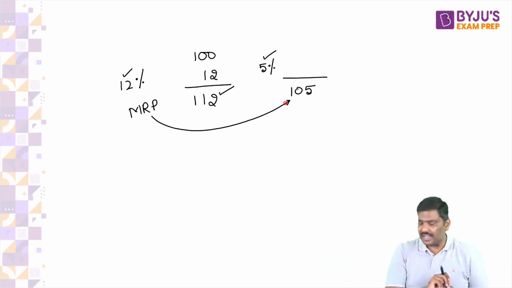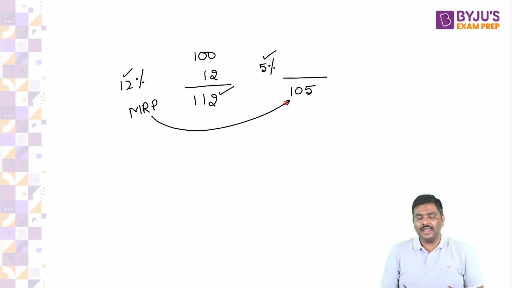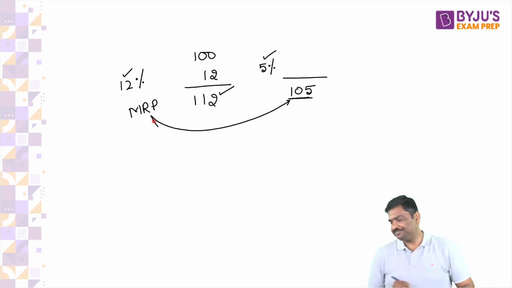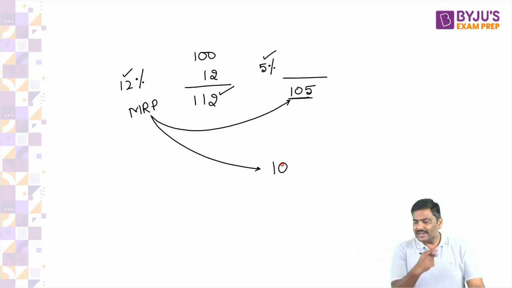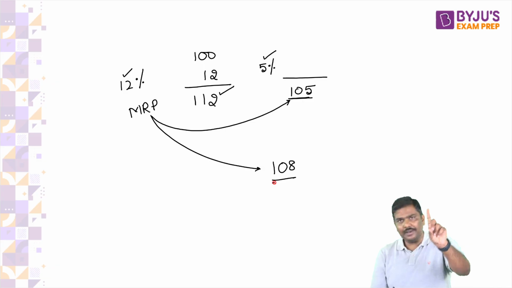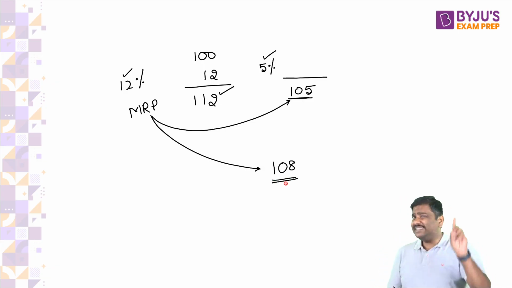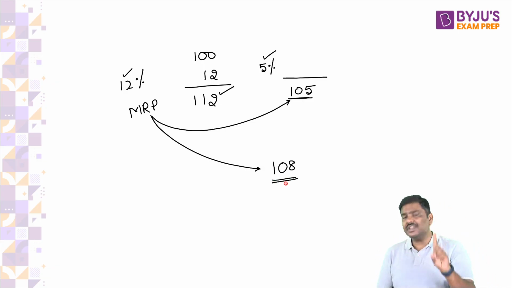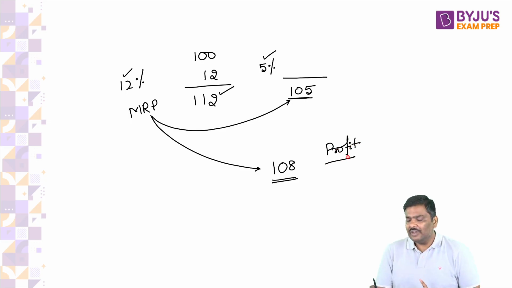But what if I say, rather than reducing it to 105, you will reduce your MRP to 108 rupees. Question number one. If nothing else changes except GST rate, please tell me, how much profit you are earning at 108, will it increase or not?